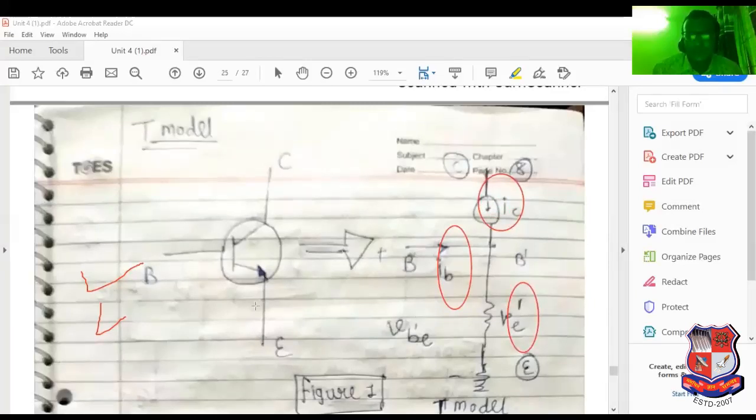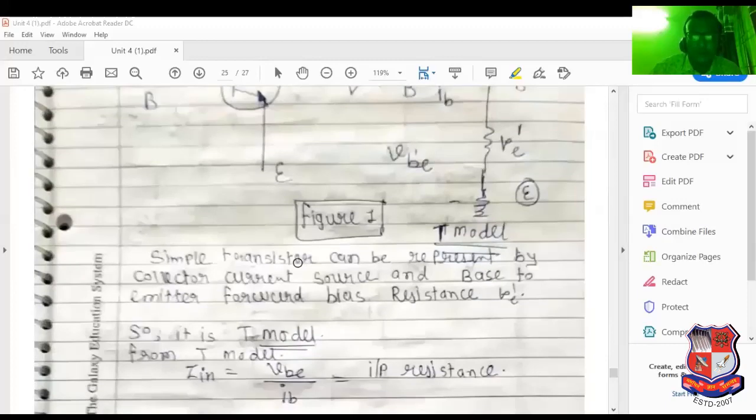RE dash resistance means what? Forward bias resistance, nothing else. Whenever the base emitter junction is in forward bias, at that time it has forward bias resistance. So here we introduce this concept: simply say that the transistor can be converted into a model.